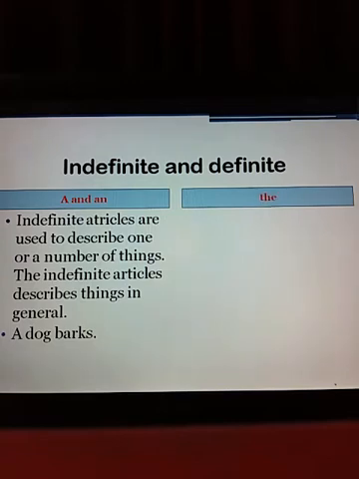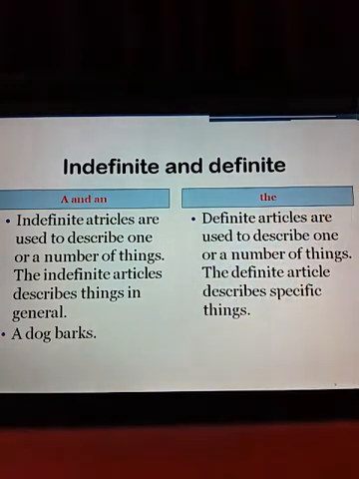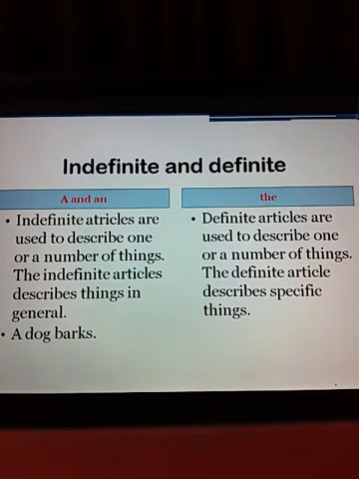Now see where we use the. The is called a definite article. Definite articles are used to describe one or a number of things. The definite article describes specific things. Then what is the difference between this? This is also used for one and a number of things, and here the is also used for one and a number of things. But the definite article describes specific things, like the dog barks. It means specific dogs are in your mind. It may be a neighbor's dog and the dogs may be barking in the park. Then we say the dog barks.